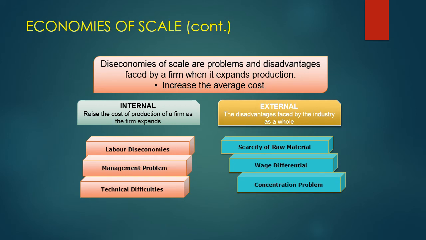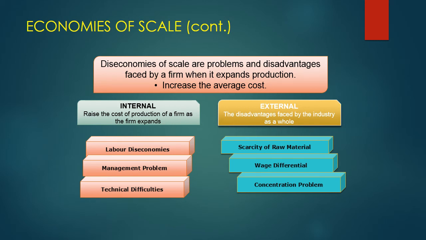As the firm develops, again there are diseconomies of scale, both internal and external. Internal diseconomies are labor diseconomies. There may be shortage of labor.